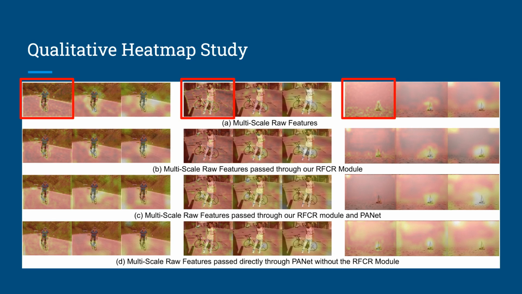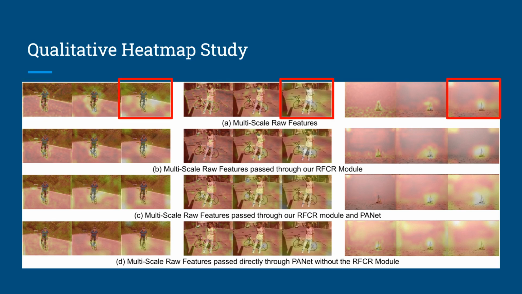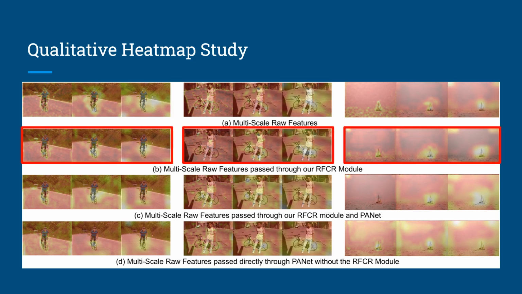For the set of feature heat maps A, it seems that low-level features on the left are extremely noisy, while the high-level features on the right are very imprecise. However, when the same set of features are passed through our RFCR module, the heat maps in set B show better and stricter boundaries across the object, due to various scales working together to make up for each other's deficiencies. Similar behavior can also be seen between heat maps C and D.